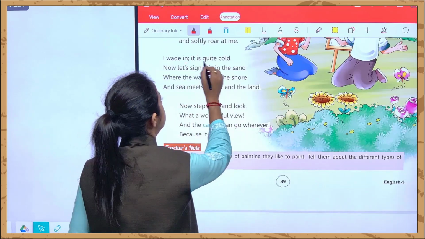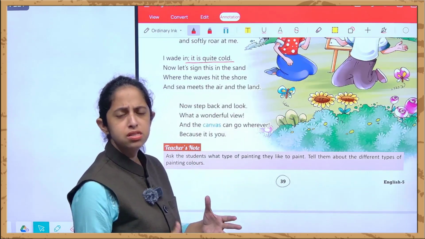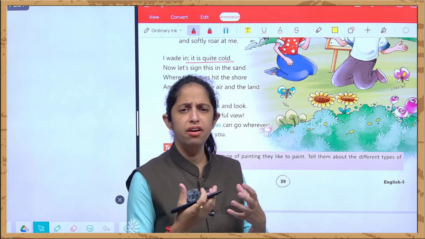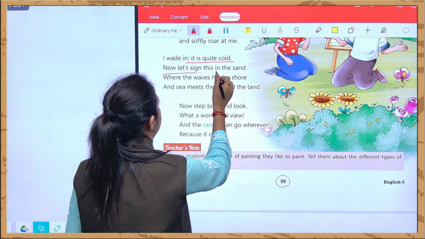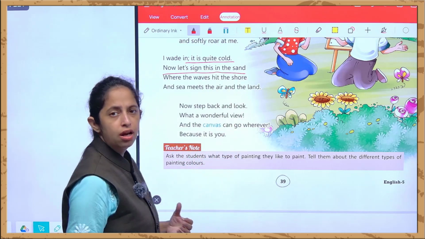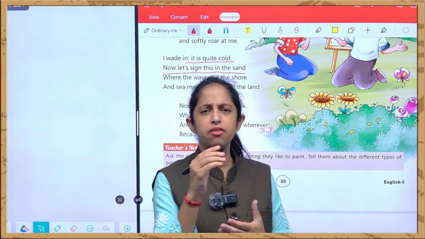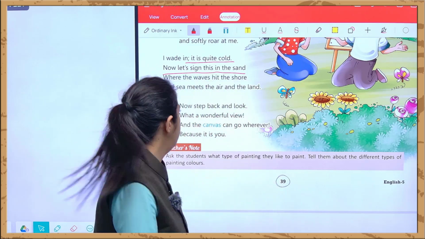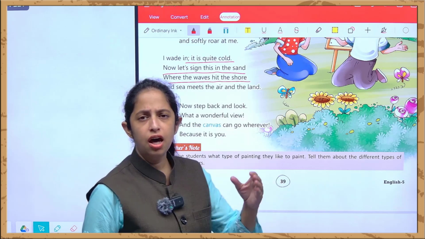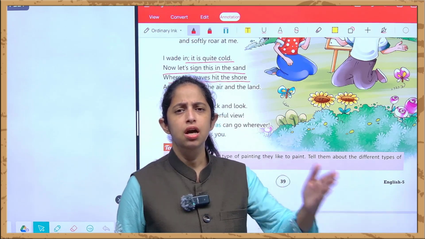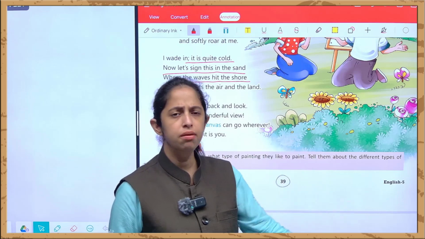I wade in and it is quite cold. I wade in means I just, what basically I do, I wade in means I enjoy it. And it is quite cold. And let's sign this in the sand. Or क्या करें? Let's sign in the sand means making different structures in the sand. Where the waves hit the shore. और जहाँ पे waves क्या करती हैं? They are hitting the shore means they are coming forward to the shore and then moving backward.